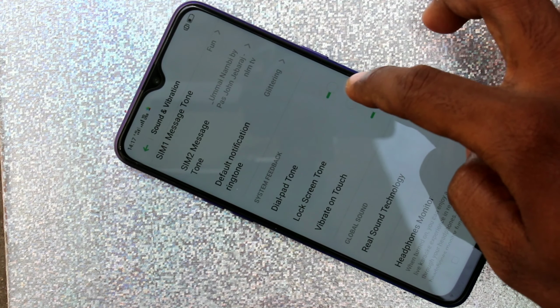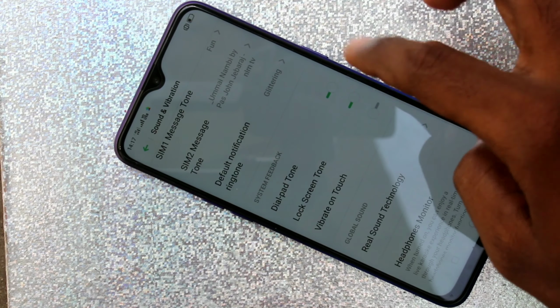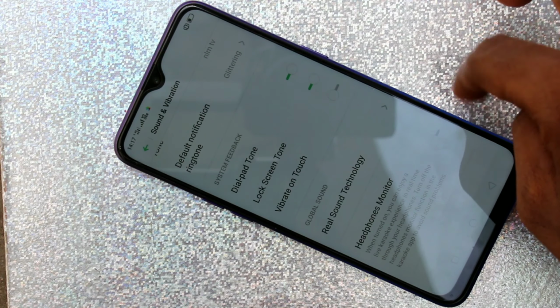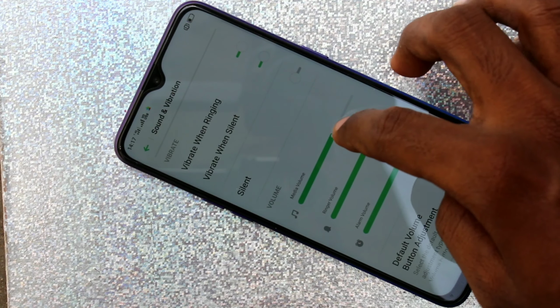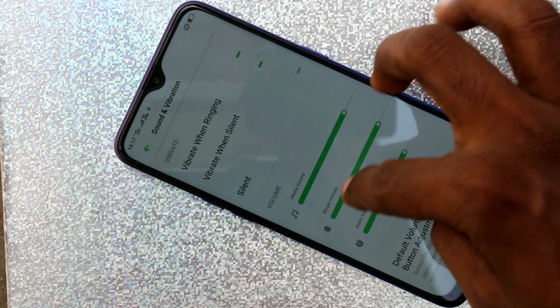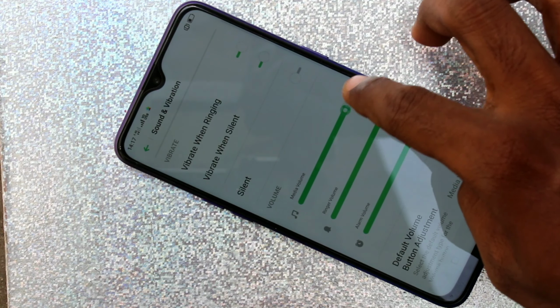You can also control other tones like dial pad tone, lock screen sound, vibrate on touch, etc. You can also increase or decrease ringtone volume and other volumes.